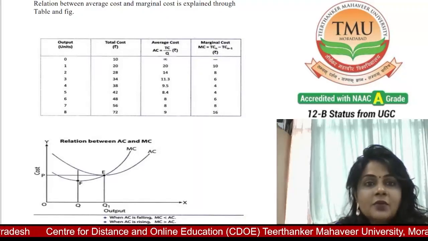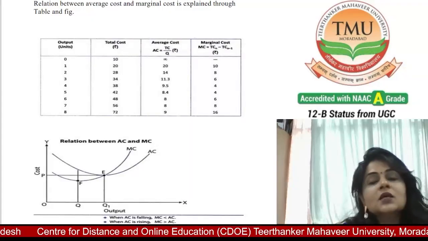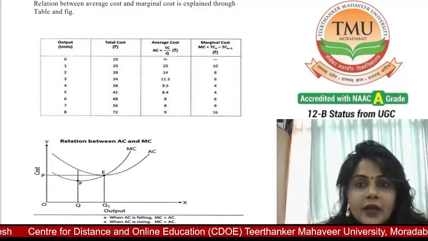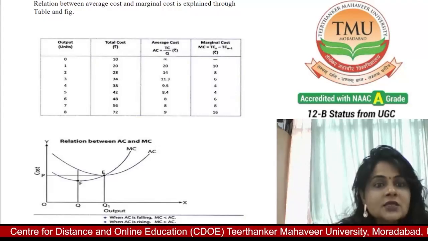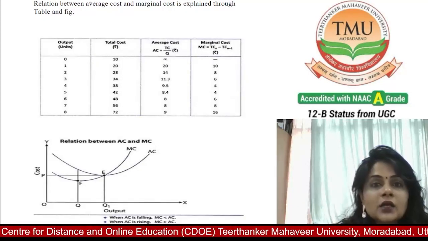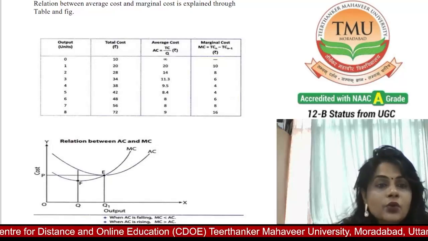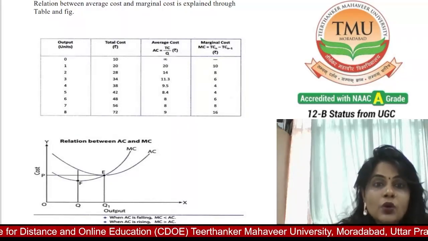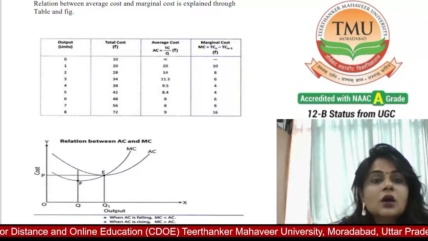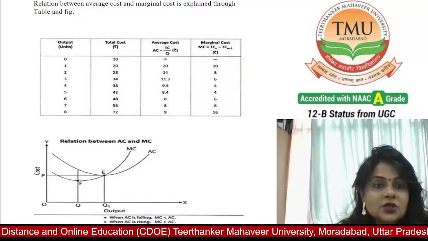Here you see the diagram: marginal cost is less than the average cost. And if the average cost rises due to an increase in output, the marginal cost is more than the average cost.